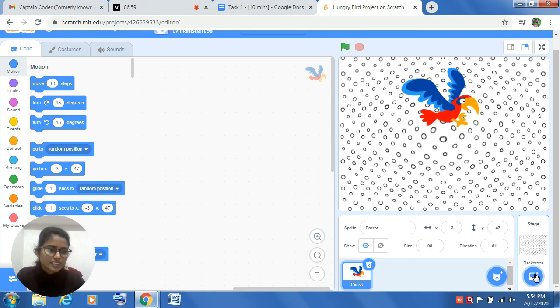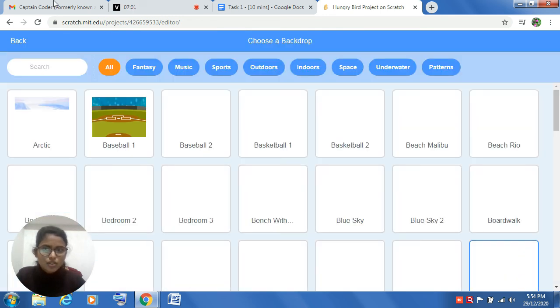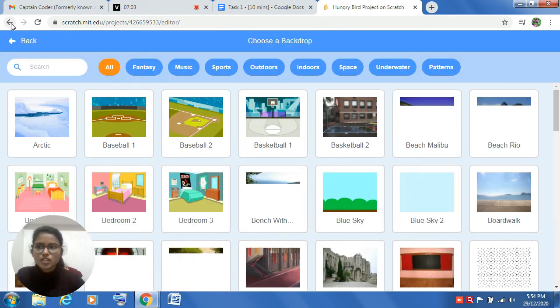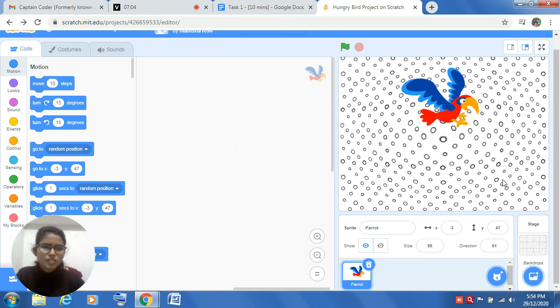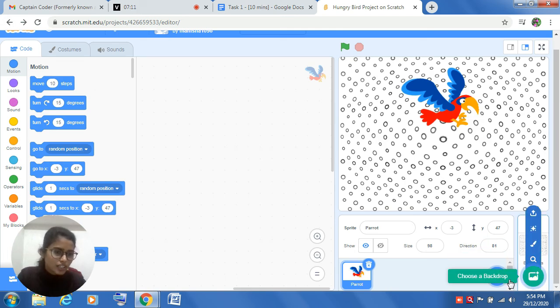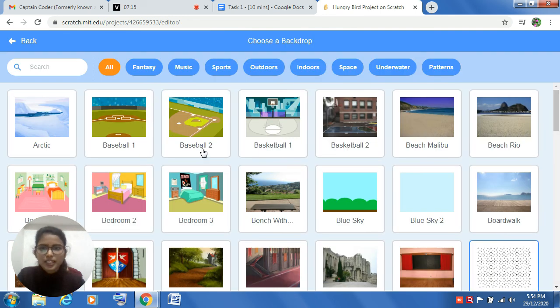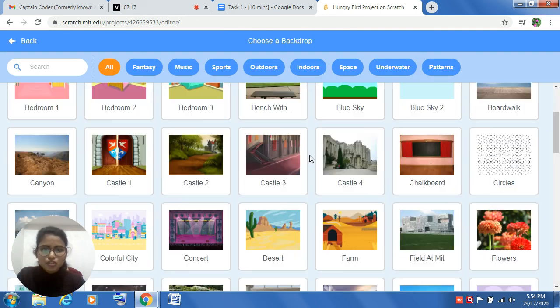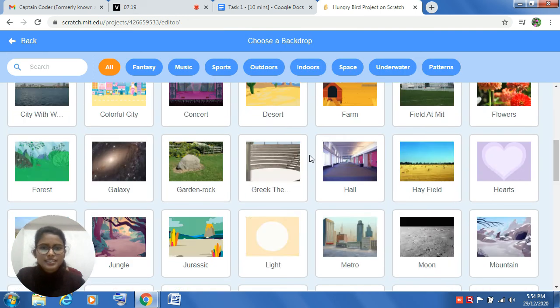For background, what will you use? You will go to the right of your PC and just click on this. Choose a backdrop. Click over here, and from here you could choose any backdrops.